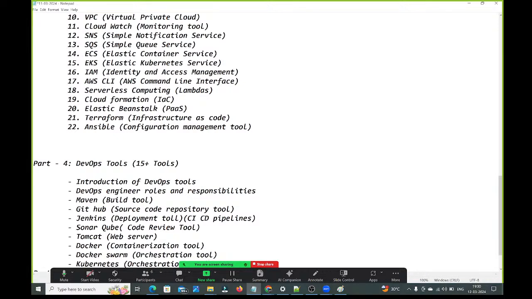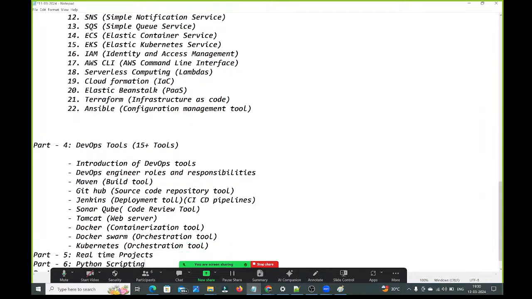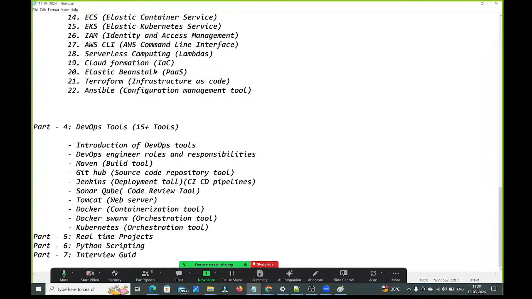Kubernetes is the alternative for Docker Swarm, not for Docker. Guys, please have a look at this. What tools have we written here? As a first tool, we are going to discuss Maven. Maven is a build tool. Next, we are going to understand GitHub. GitHub is a source code repository tool. Next, we are going to discuss Jenkins. Jenkins is a deployment tool.